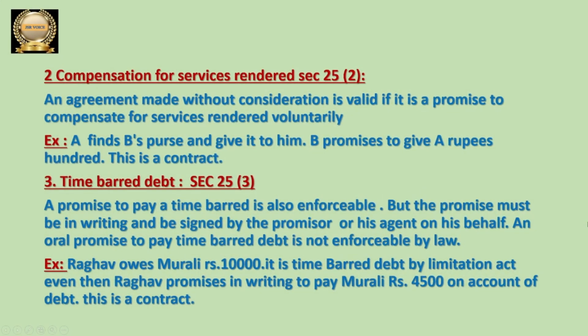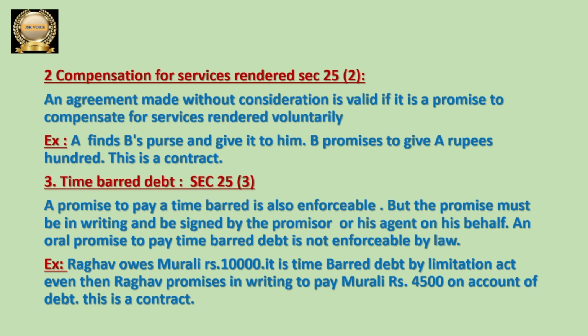Next exception is compensation for services rendered, and this is explained under section 25 subsection 2 of Indian Contract Act. So let us discuss what is that. Any agreement made without any consideration is valid only. Under what circumstances it is valid? If it is a promise to compensate for services rendered voluntarily.